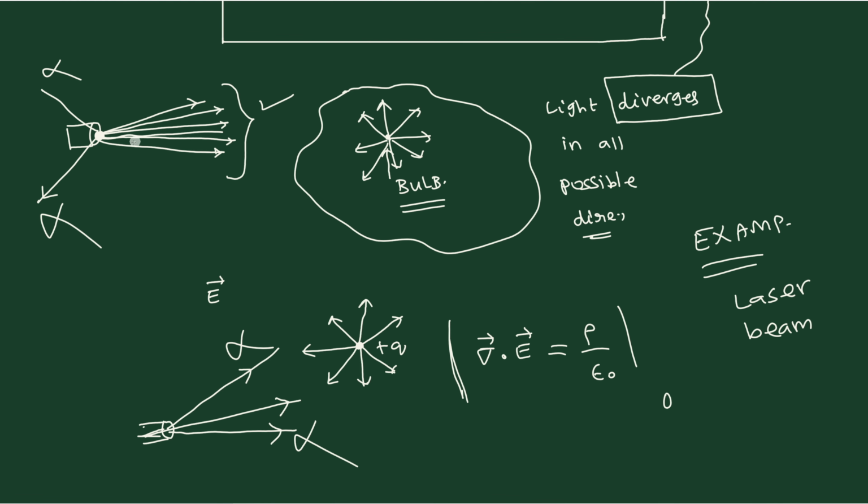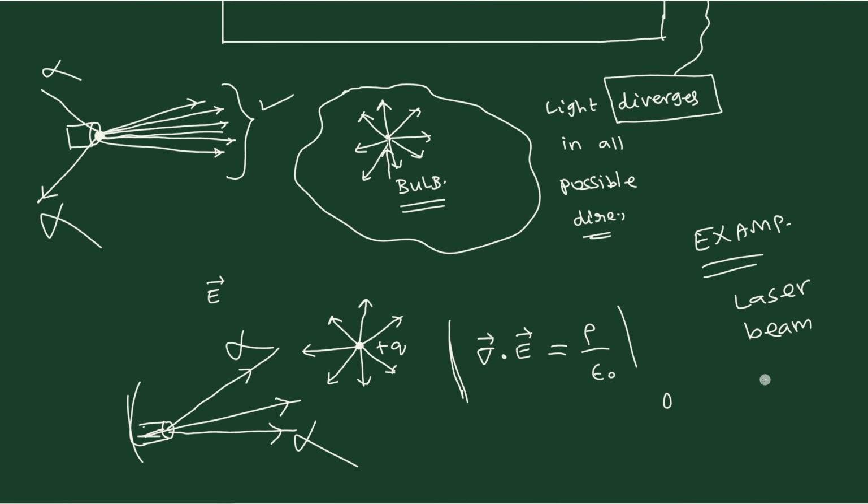This is exactly opposite to the torchlight situation. Here you see in the torchlight that you will be able to spread the light. That is what is called divergence. The light naturally spreads, and the laser beam is the one where its divergence is 0. We say that it is the one in which we don't experience any divergence. So this is another example where divergence is not present.